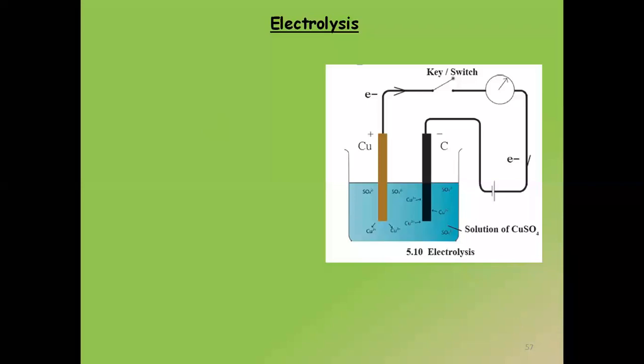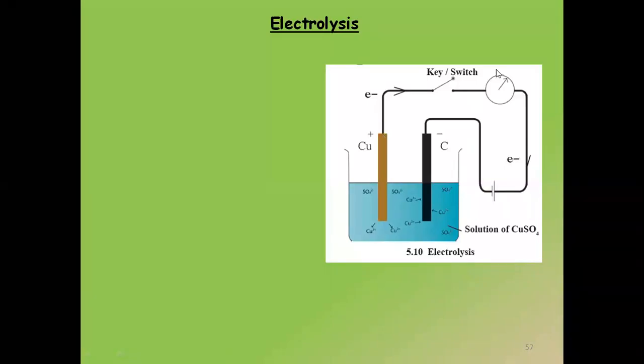Again, it's the same kind only. The only difference is that मैंने यहाँ पे bulb नहीं किया है, because the solution I'm going to use is going to conduct electricity. Again, we have a beaker where I've taken copper sulfate solution. I have two rods. Can you see positive and negative? Positive और negative दिख रहा है सबको इधर?